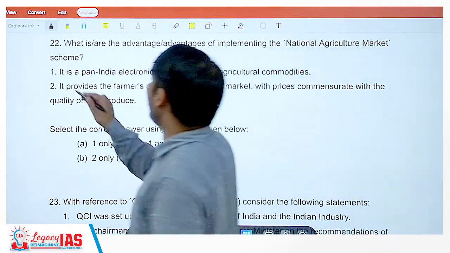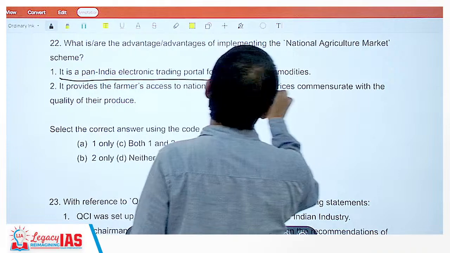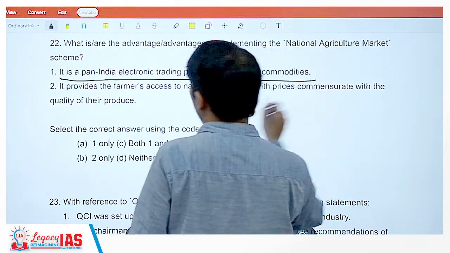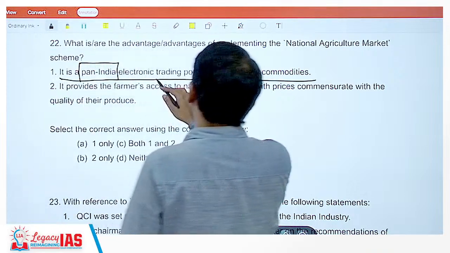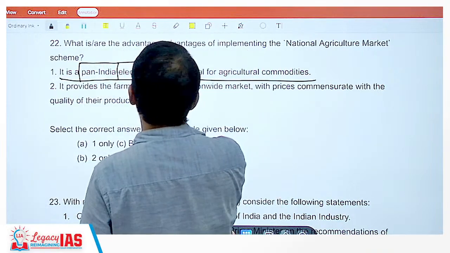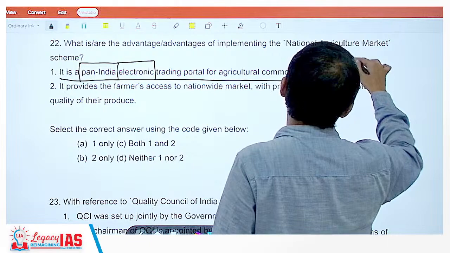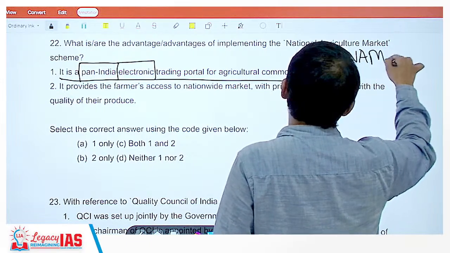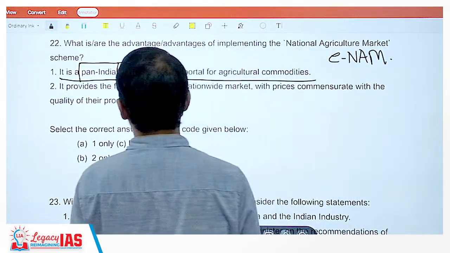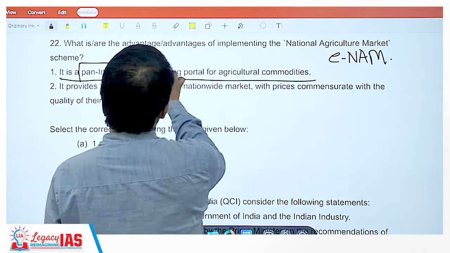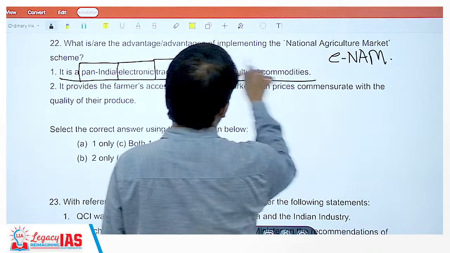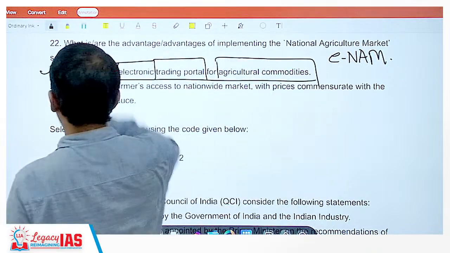It is a pan-India electronic trading portal for agricultural commodities. It is pan-India, yes, that's clear. Electronic trade, yes, it is electronic. It is basically eNAM. The name is eNAM, Electronic National Agricultural Market, under the National Agricultural Market Scheme. It is a trading portal, yes. For agricultural commodities, yes. Correct.